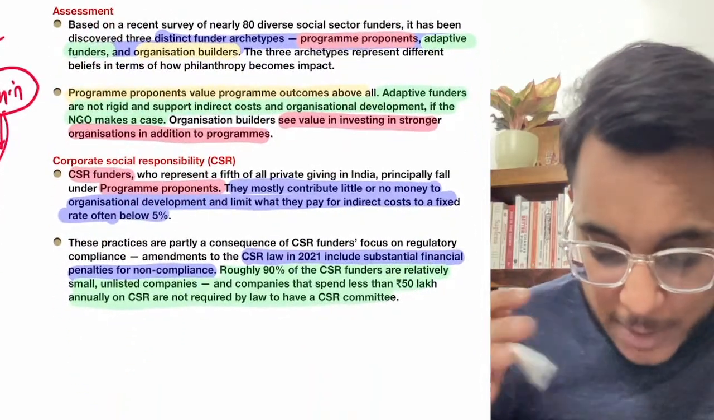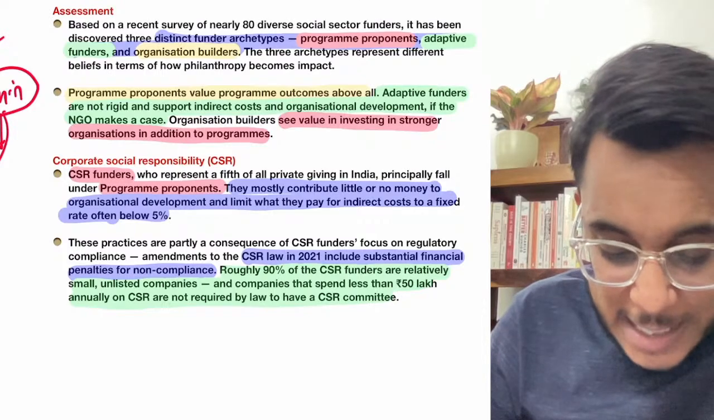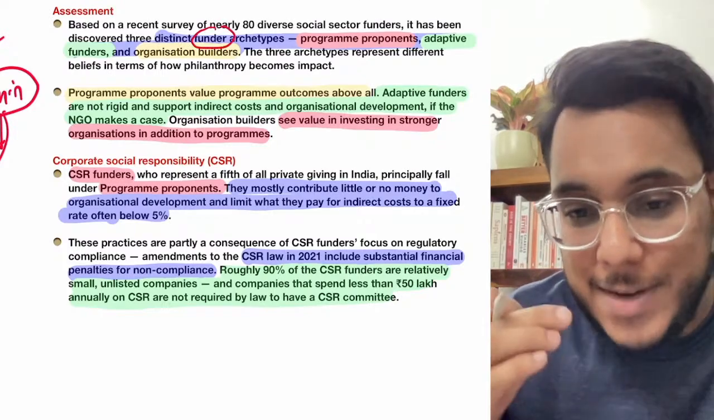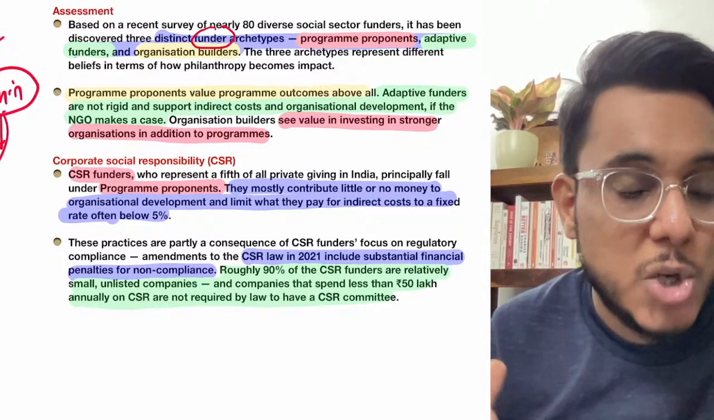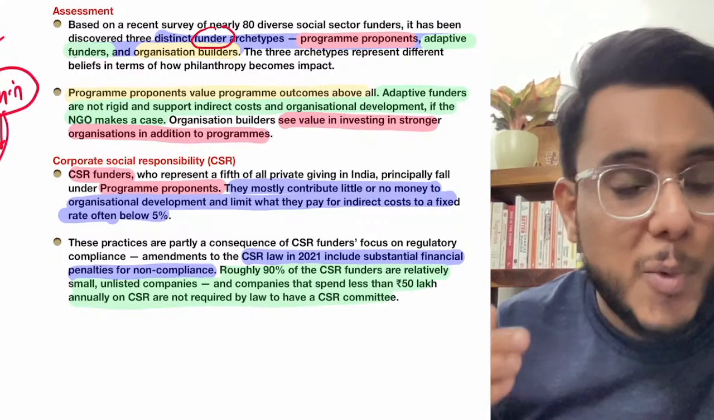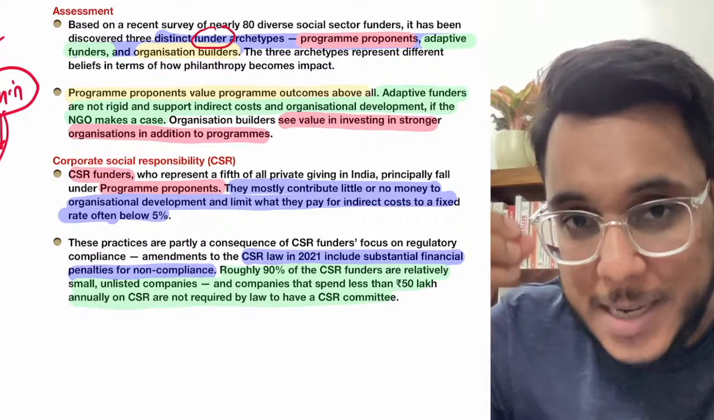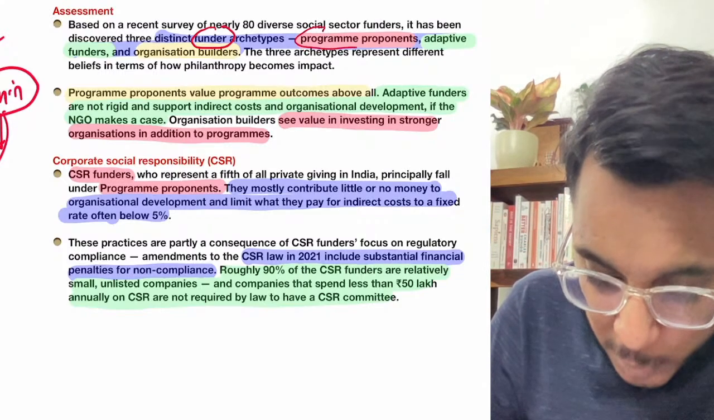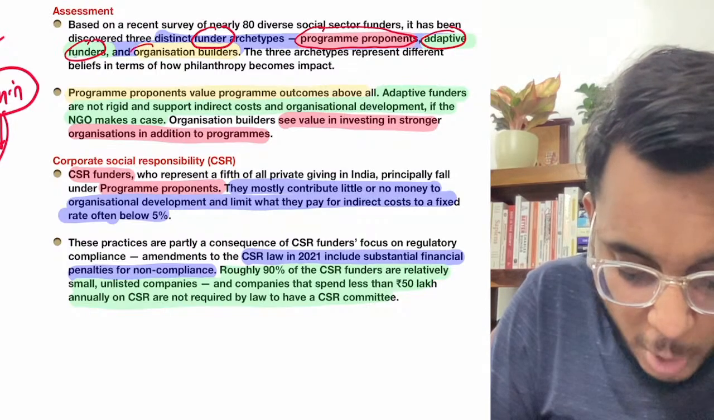Now guys, understand this particular thing, that when we talk about the funding that is coming for the social sector, it has been found that there are three types of funders. Now understand, we are talking in the corporate sense. So corporates donate money to the NGO for their dedicated work. There are three types of ideologies under which corporates give funding to NGOs. Number one, the program proponents. Number two, the adaptive funders, and number three, the organization builders.